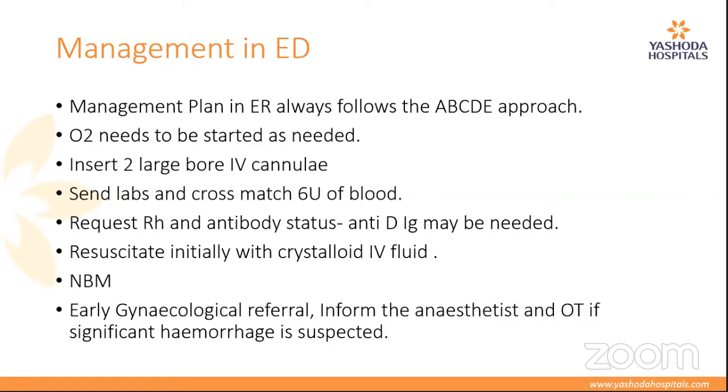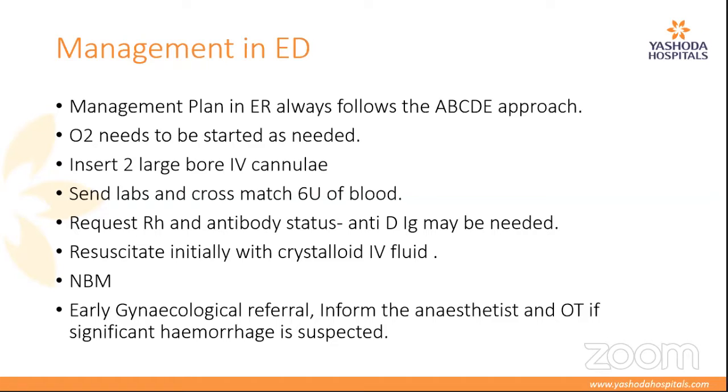So you have to insert 2 large bore IV cannulas, collect the labs, send a complete blood picture, send your serum HCG levels, cross-match for blood, because if the patient needs surgery, you will require blood later. And in these cases, it is essential to request the Rh antibody status, because anti-D immunoglobulins may be needed. We resuscitate enough with IV fluids, which is essential to stabilize the patient and bring the patient out of the shock. Early gynac referral: involve the gynecologist quickly, because the patient may require surgery.